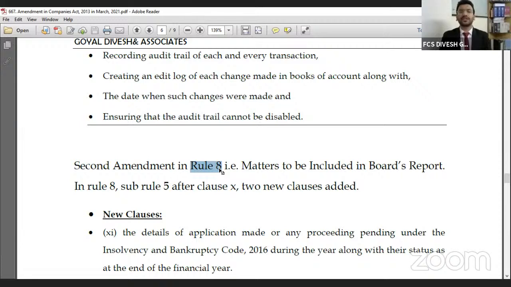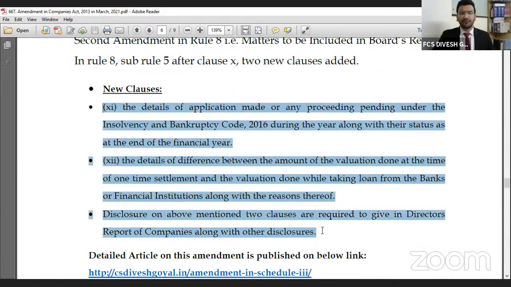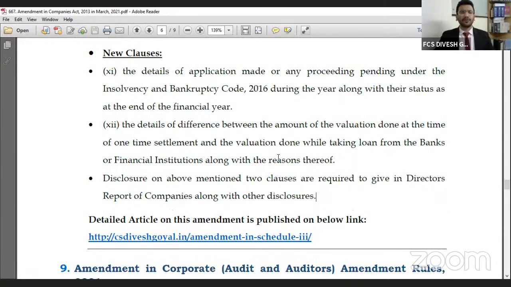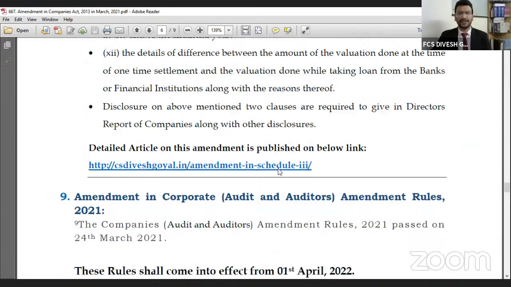Second amendment they have made in Rule 8. Rule 8 relates to the disclosure in the director report for companies other than small companies and OPCs. Two new disclosures have been added for these companies. This will apply from the 1st April 2021 onwards, meaning the financial year ended on 31st March 2022. The director report of that period is required to give these 2 disclosures. First, if any bankruptcy proceeding is going on against the company under the Insolvency and Bankruptcy Code, you have to give the details. Second, if there is any difference between the amount of valuation done at the time of one-time settlement and the time of taking the bank loan, you have to give disclosure on that.